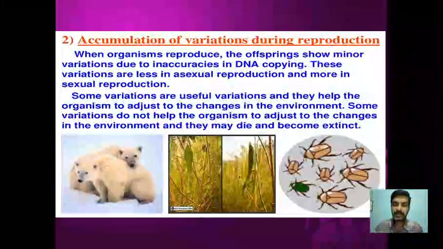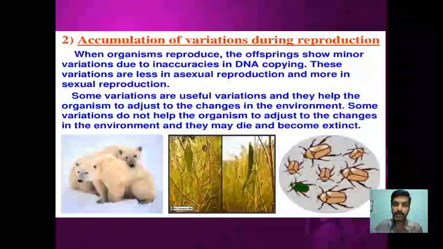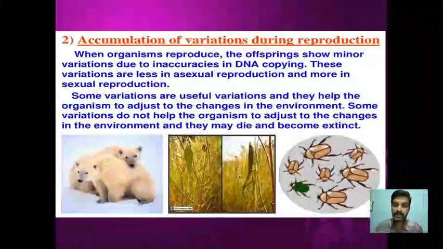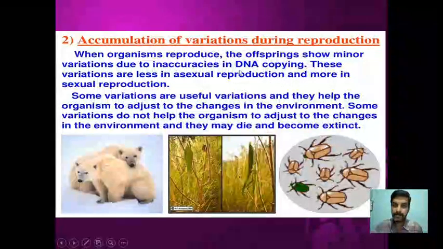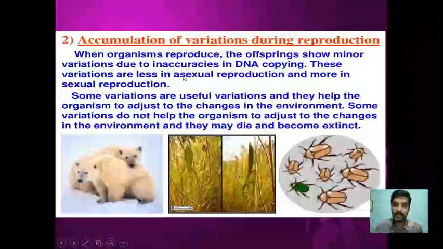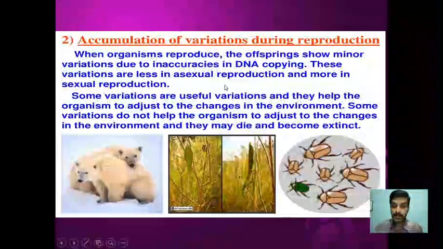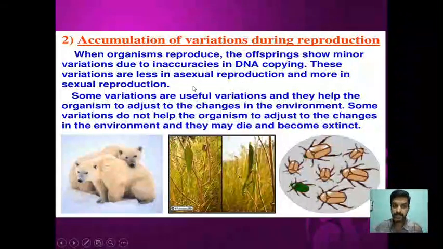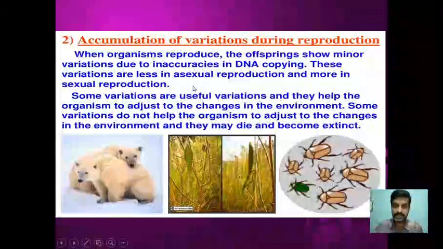So that is a little bit inaccurate. 0.01% of the DNA is going to be changed, right? So due to that inaccuracy during the DNA copying, there is a variation that will occur, right? Variations are less in asexual reproduction compared to sexual reproduction. Sexual reproduction will show more variations. What is the reason for that?